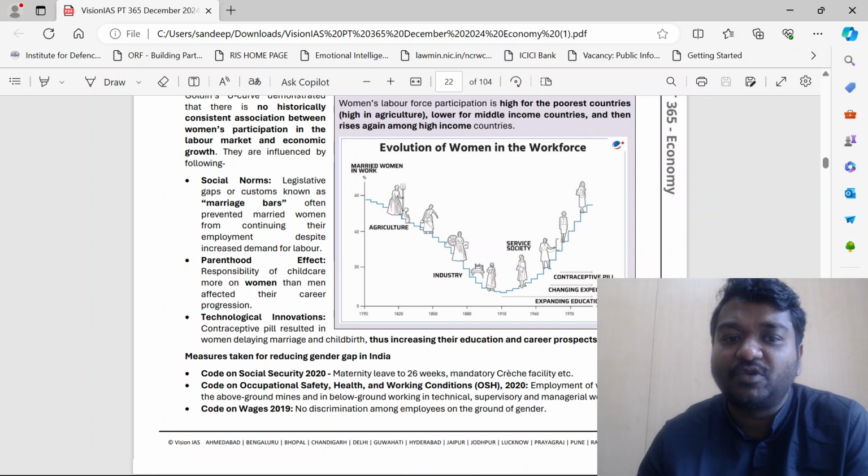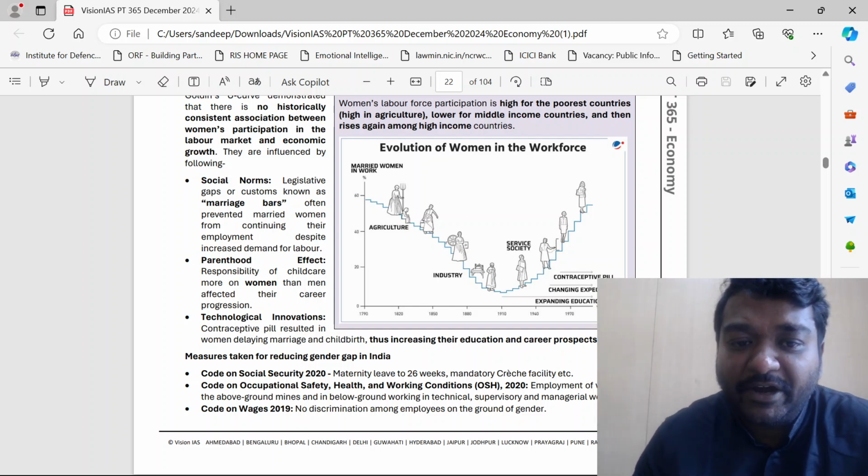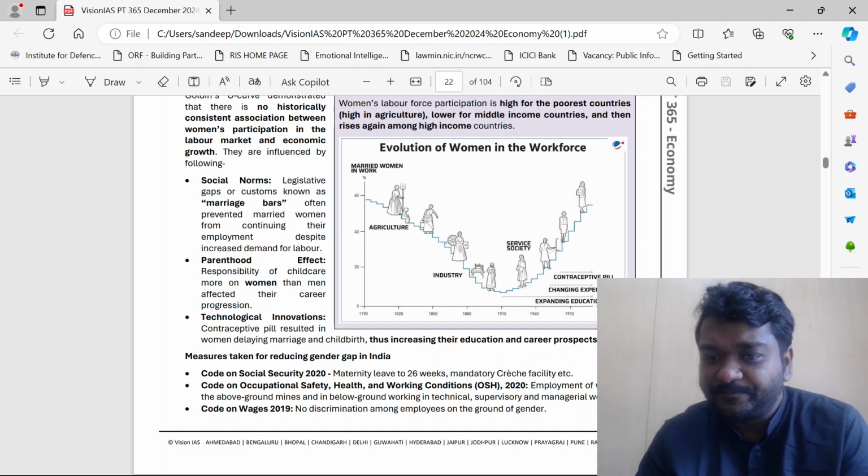What are the factors? Social norms. Legislative gaps or customs known as marriage bars often prevented married women from continuing their employment despite increased demand for labor. Parenthood effect: responsibility of childcare more on women than men affected their career progression. Technological innovation: contraceptive pills resulted in women delaying marriage and childbirth, thus increasing their education and career prospects. Can you see here?